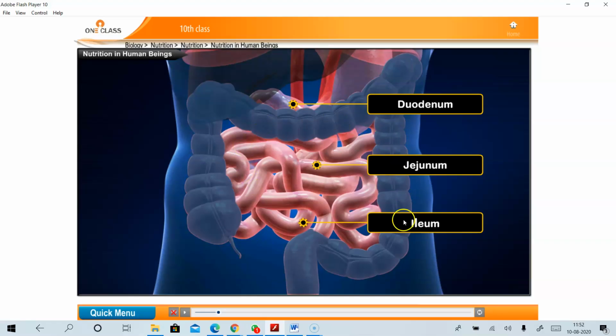See, this is the small intestine. So let us see what parts it consists of. The small intestine consists of 3 parts. What are they? You can see in the picture: duodenum, jejunum, and ileum. So these are the 3 parts present in the small intestine. Okay.